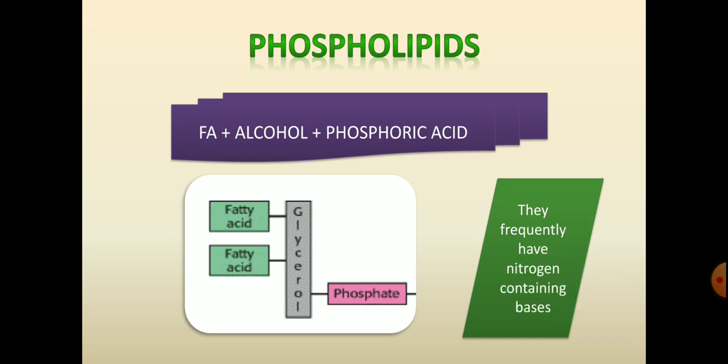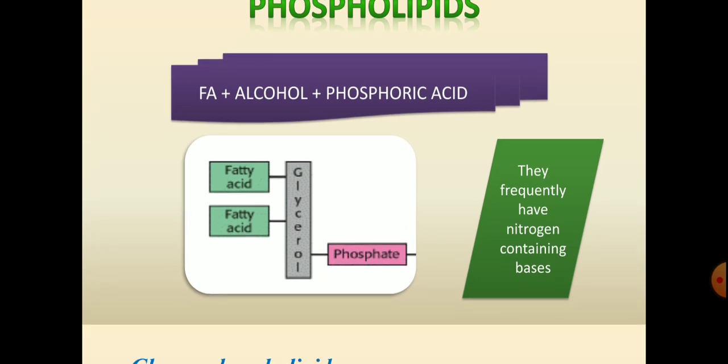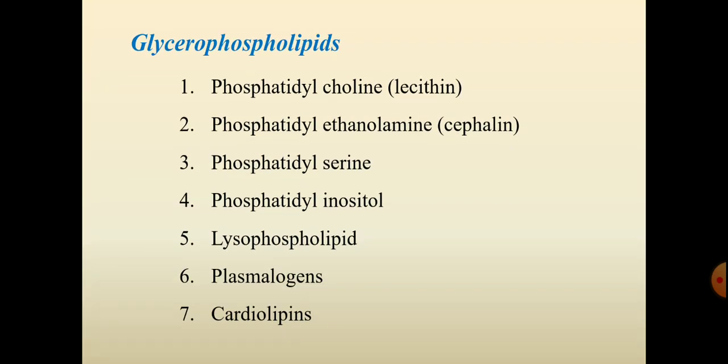They also frequently have nitrogen-containing bases along with them. Glycerophospholipid examples are phosphatidylcholine, that is lecithin, phosphatidylethanolamine, that is cephalin, phosphatidylserine, phosphatidylinositol, lysophospholipid, plasmalogens and cardiolipins.